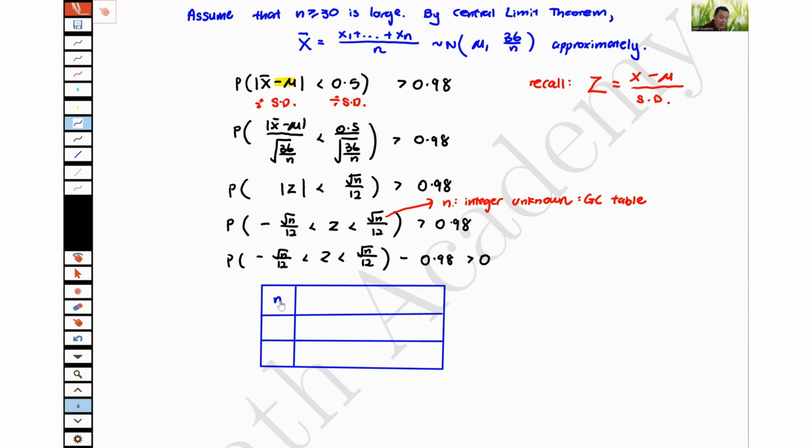We were finding the n. Your right column will be this probability. We note down where the changes were located is 779 and 780.